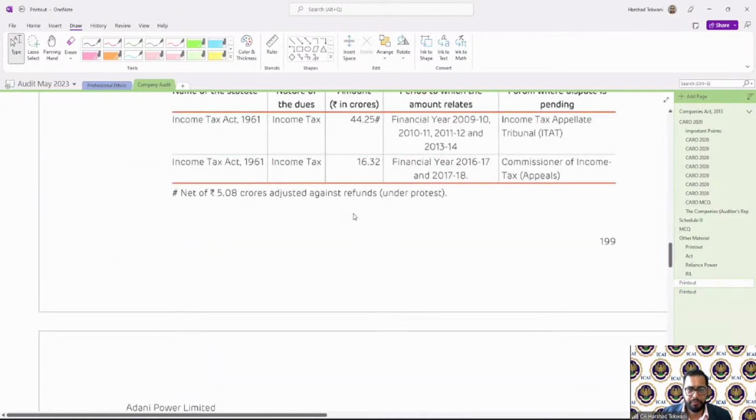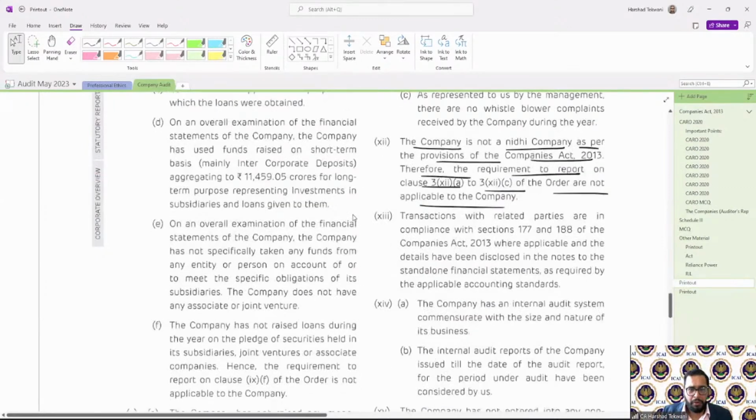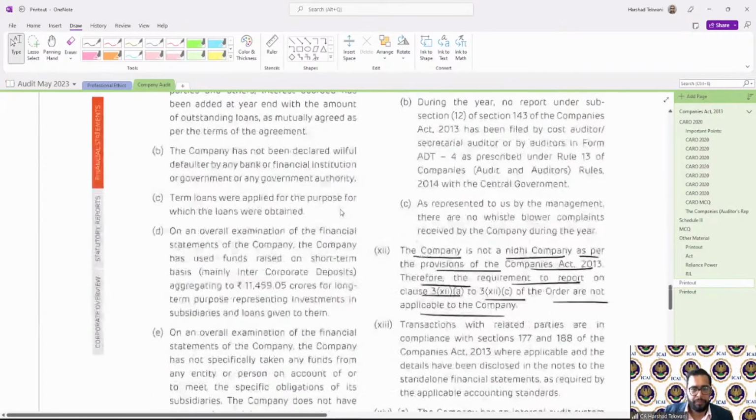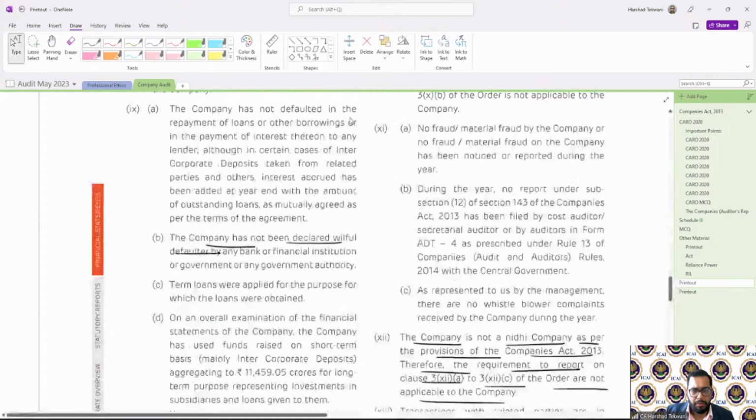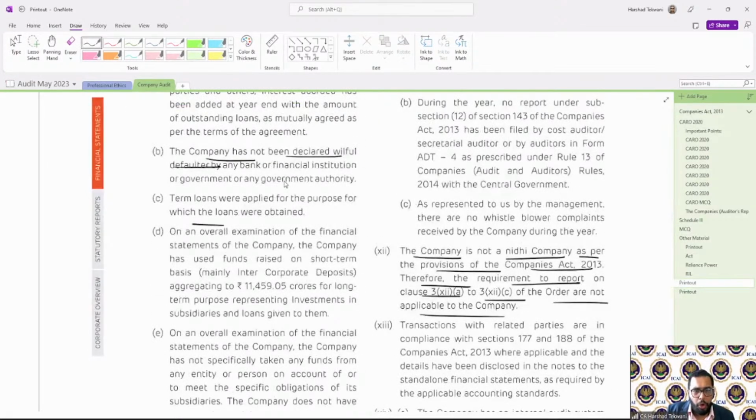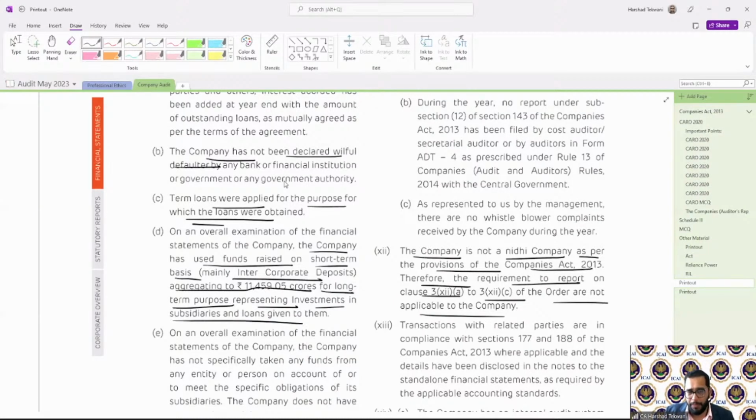If you see, the company has not been declared a willful defaulter. Loans were applied for the purpose for which they were obtained. Funds raised: the company has used the funds raised on a short-term basis, mainly intercompany deposits aggregating to this many crore, for long-term purpose, representing investment in subsidiaries and loans given to them. So short-term funds used for long-term purpose has been reported over here.